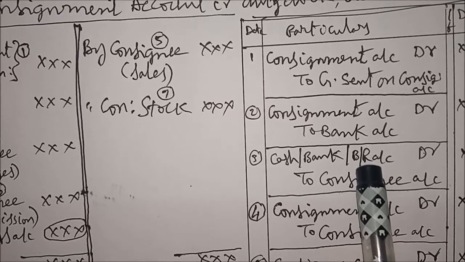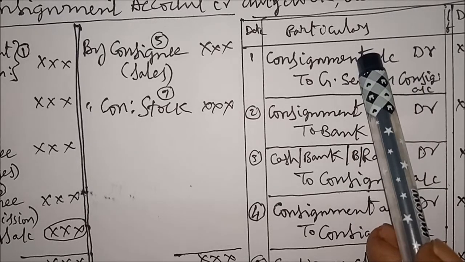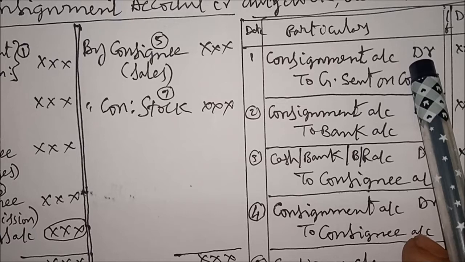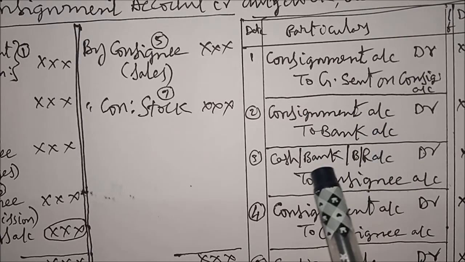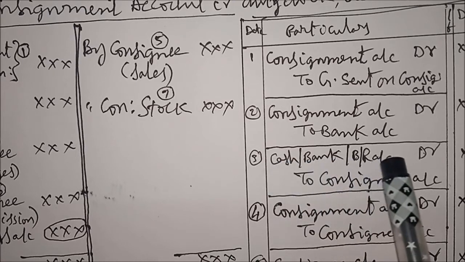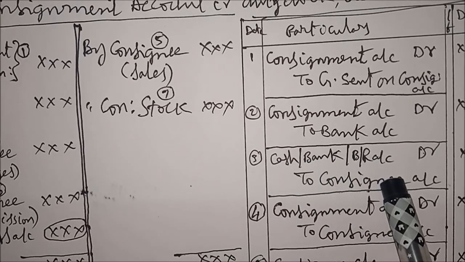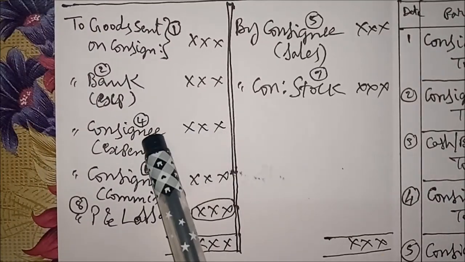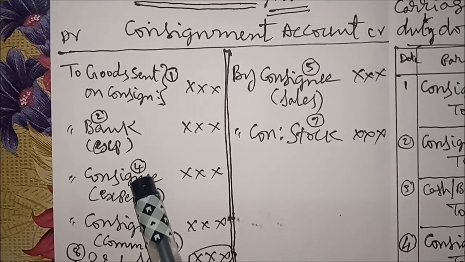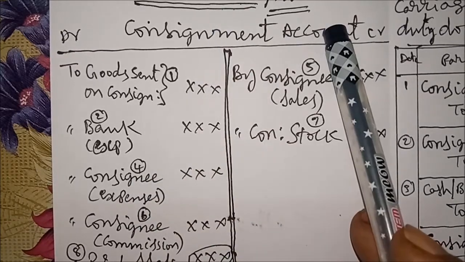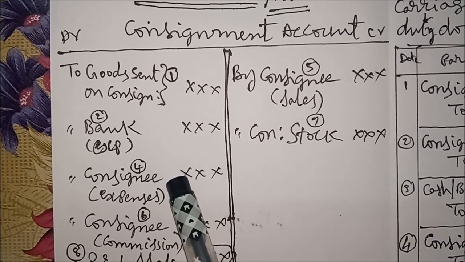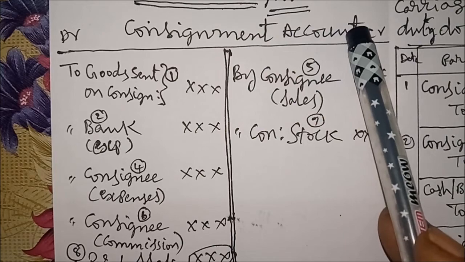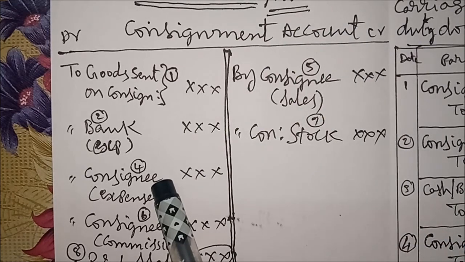Okay, we completed 3. Goods sent on consignment, consignment account debtor to goods sent on consignment. Our expenses, consignment account debtor to bank. Advance received from consignee, cash or bank or bill receivable account debtor to consignee. Next, what happens? Consignee receives goods. That is the fourth one, consignee expenses. Debit item. For debit item, heading account debit. For credit item, item account debit. For debit item, consignment account debtor to consignee account.